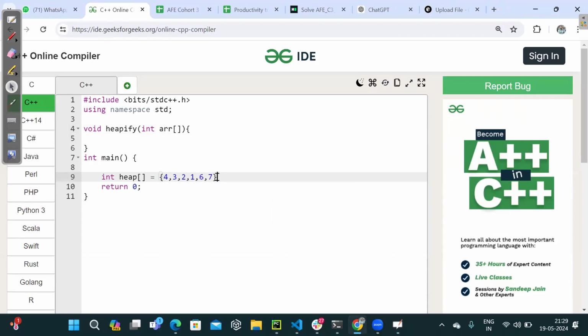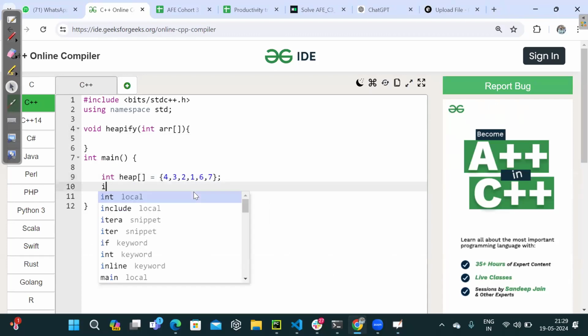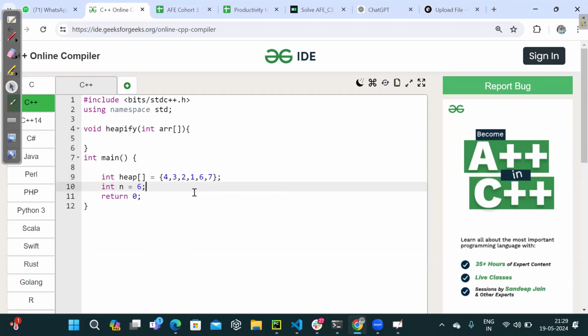4, 3, 2, 1, 6, 7. Am I correct? Am I wrong? This is what the array is, and let the size of the heap be 6 nodes exactly. Okay, now I would be saying heapify the given array. Simply the heapify operation will work in this case. Tell me that. I should be passing on, right, from what segment you are trying to heapify.